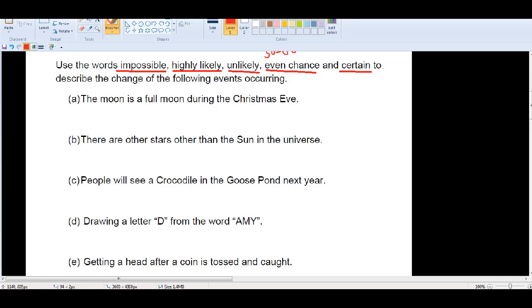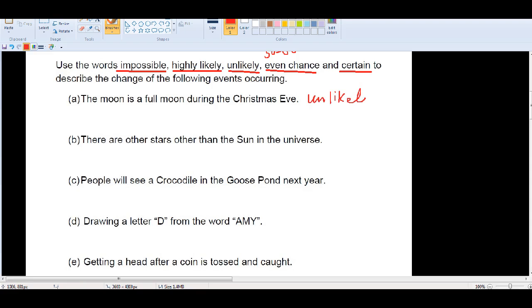So it could happen that you see a full moon on Christmas Eve night. It's possible, but is it highly likely? No. So this one is unlikely.